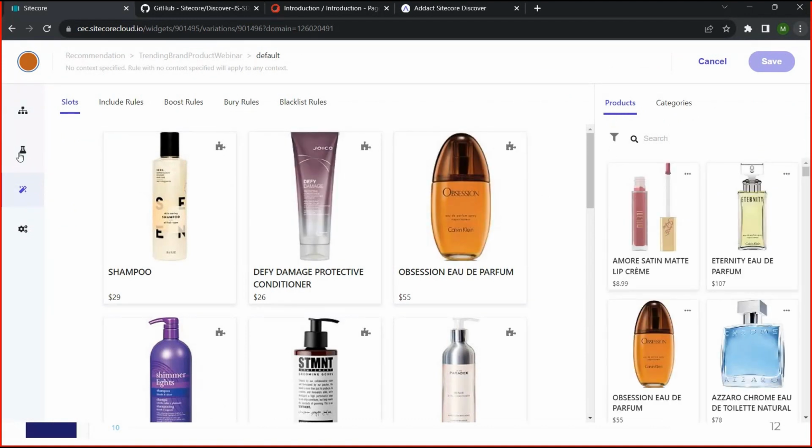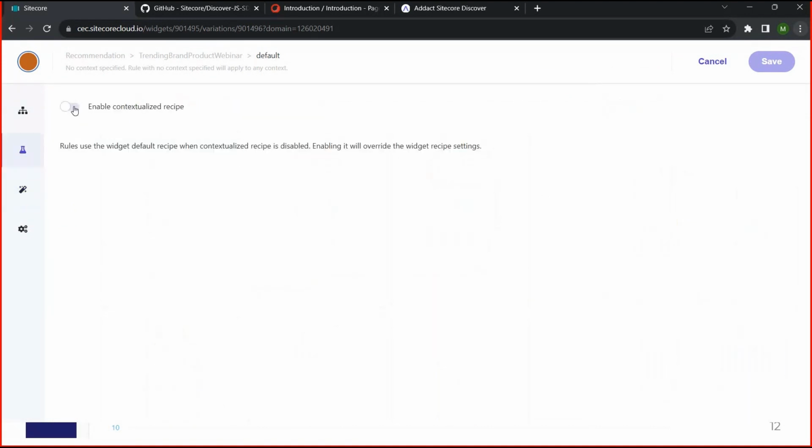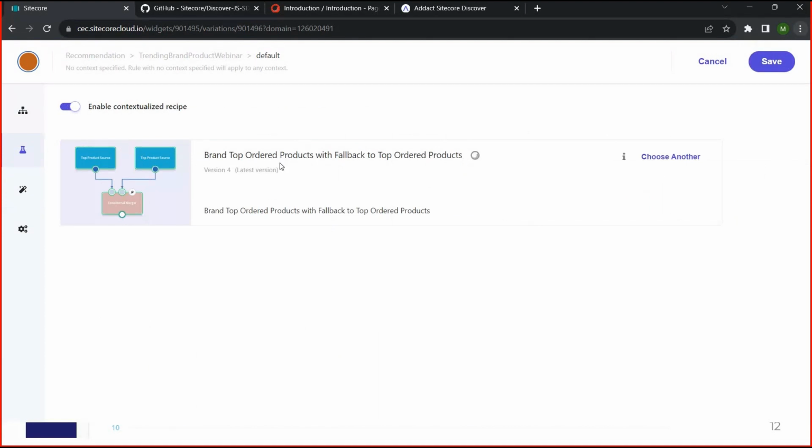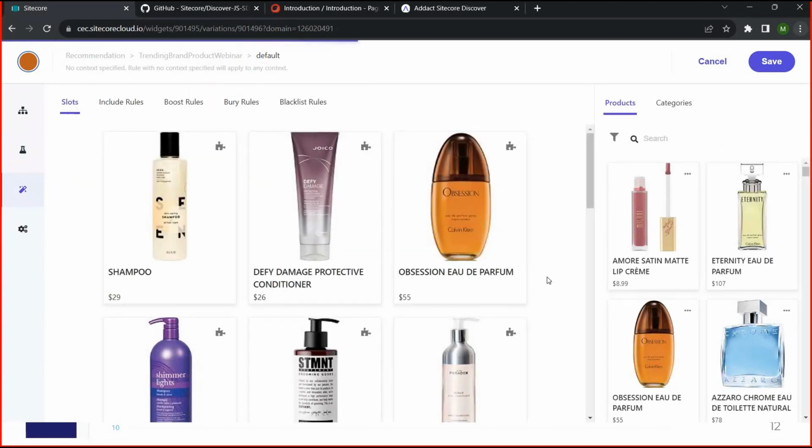So you can see the recipe. Yeah, so we have selected this recipe. We have created one recommendation widget, trending brand product, and we have selected this recipe. Based on this recipe, we are getting these results.